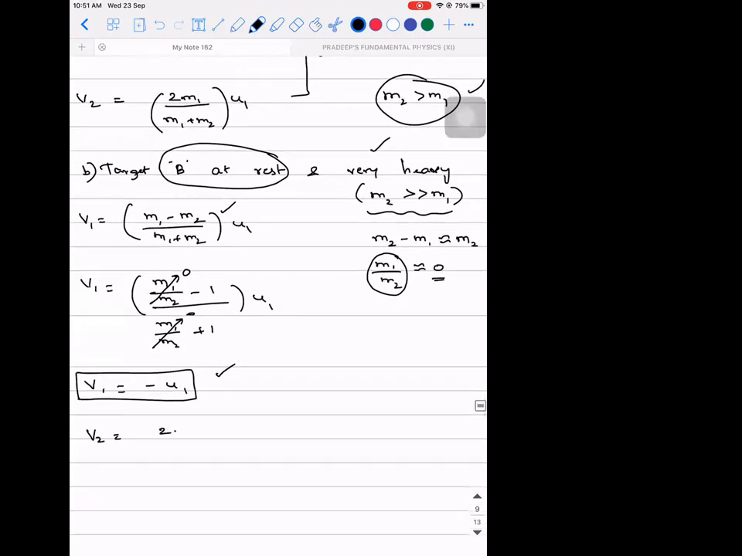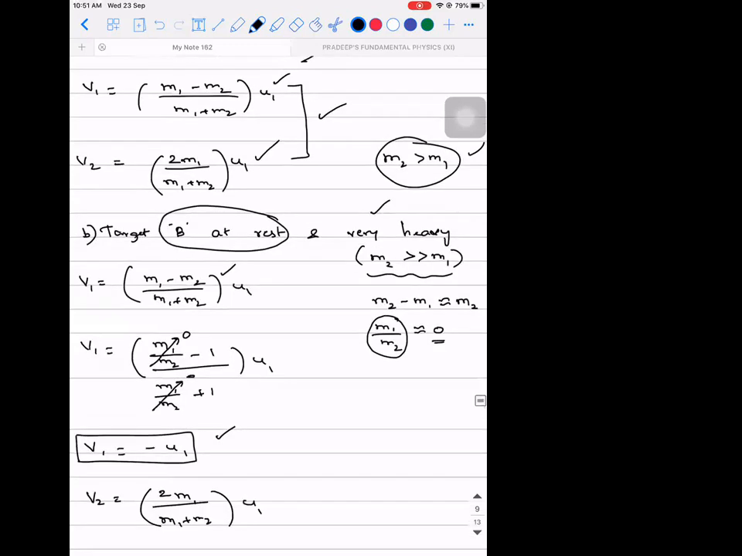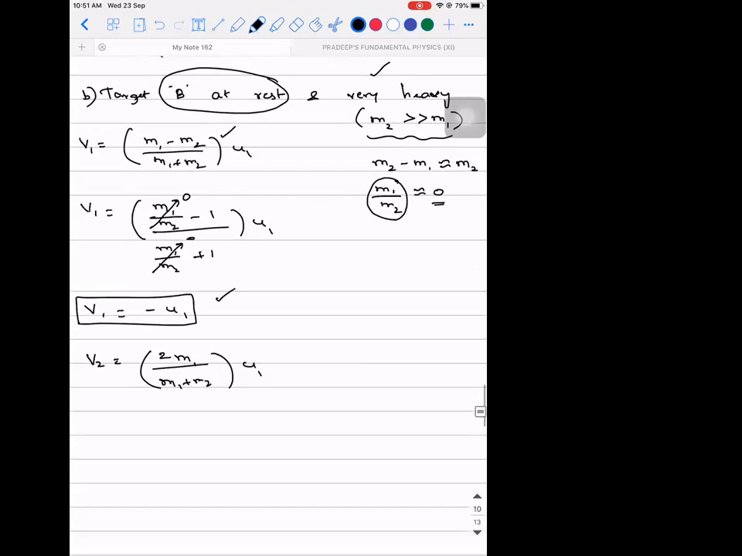V2 will be 2m1 divided by m1 plus m2 into u1. I wrote it from the previous scenario. What are we supposed to do? Divide the numerator and denominator by m2: m1 by m2 plus 1, the whole multiplied with u1. So m1 by m2 is 0, so 0 is the answer. So the final velocity is 0.